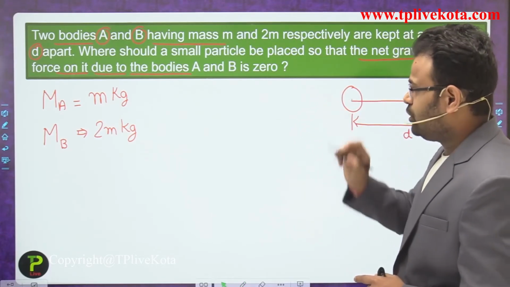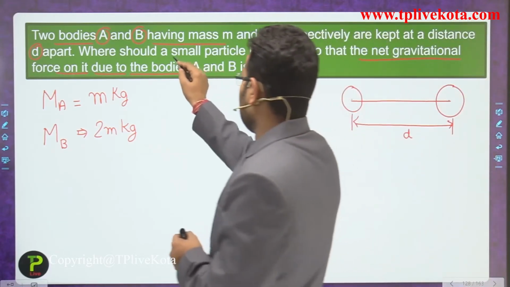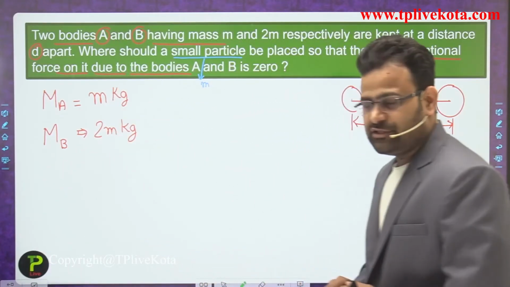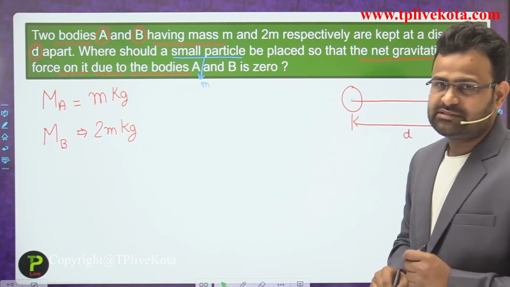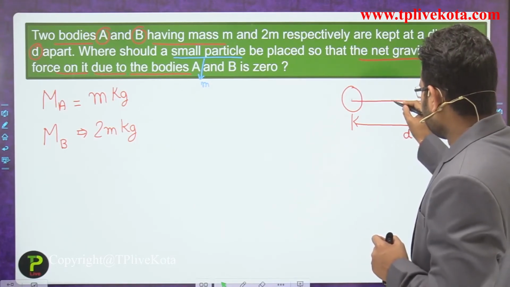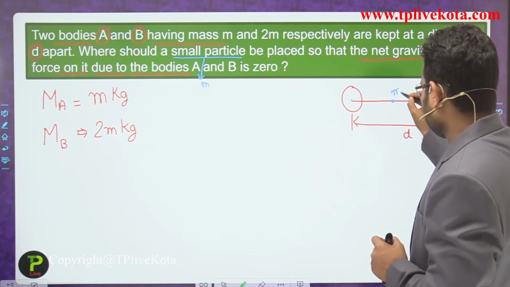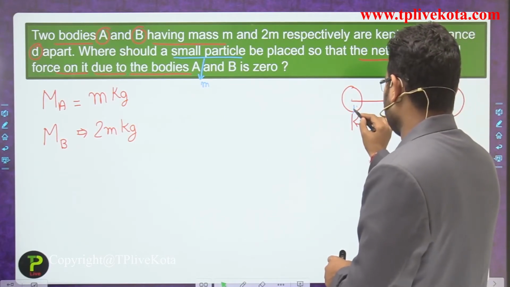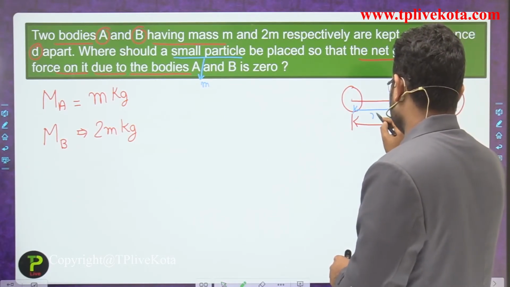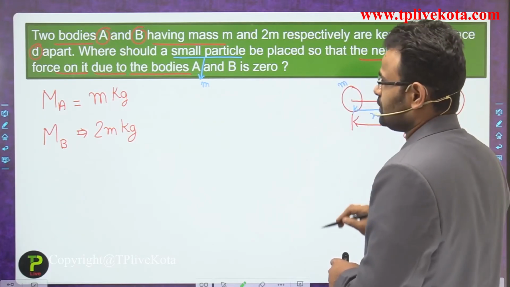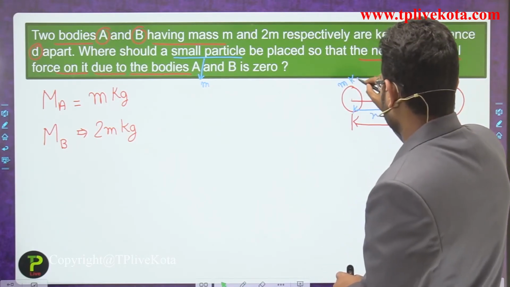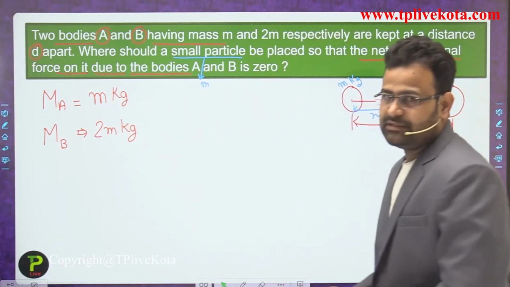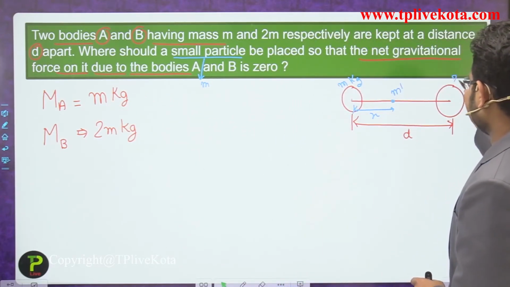We assume that the small particle is small m, placed on the line joining the bodies, at a distance x from the first body, which has mass m. The other body has a mass of 2m.